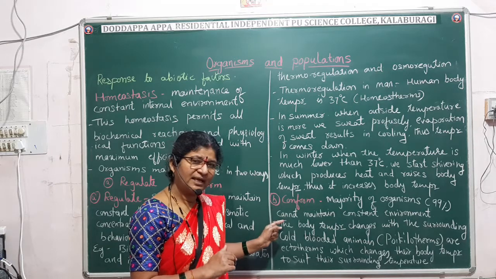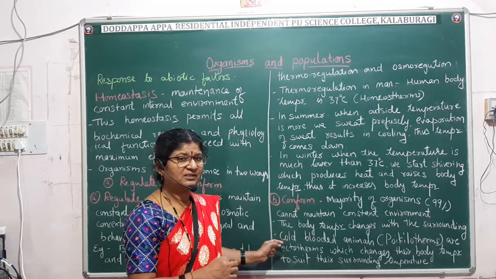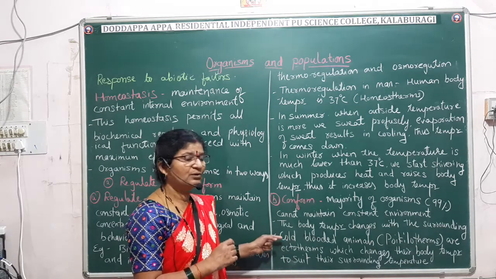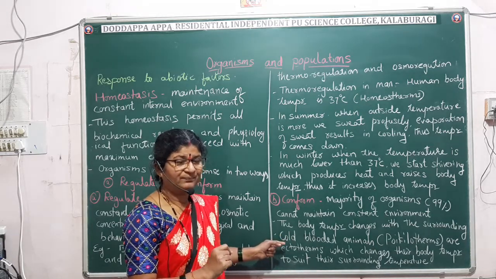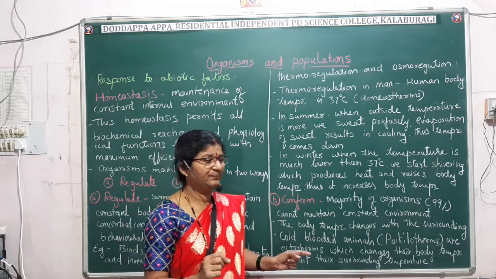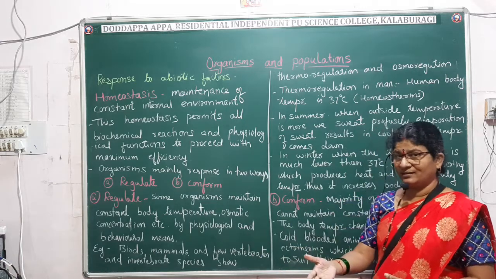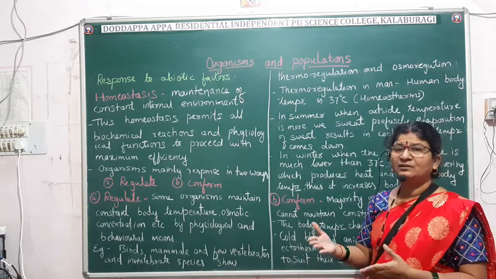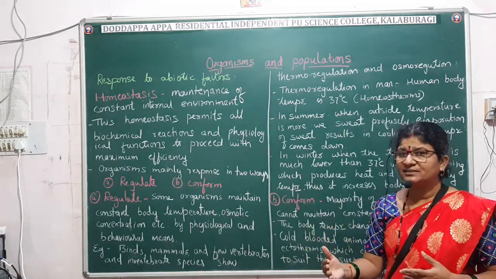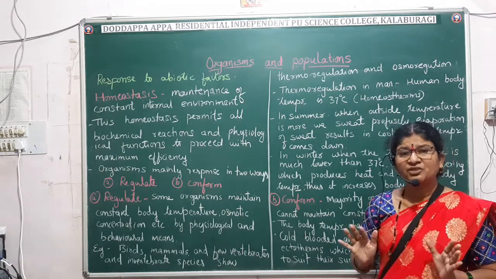Here we can give the example of poikilotherms. Commonly we say poikilotherms are cold-blooded animals. These cold-blooded animals are the ectotherms. Ectotherm, the meaning itself says ecto, external, therm, temperature. So according to the external temperature, the body temperature of these organisms changes.